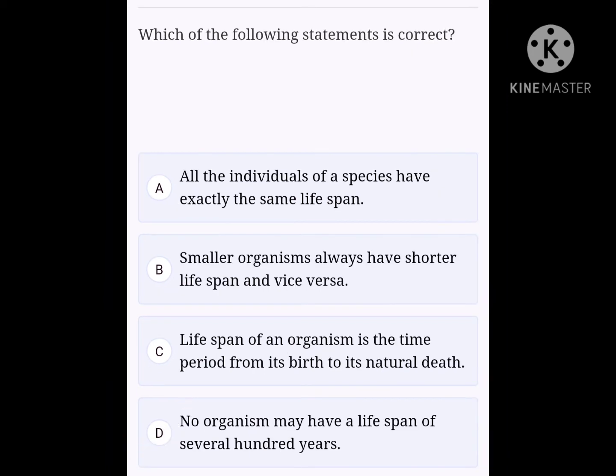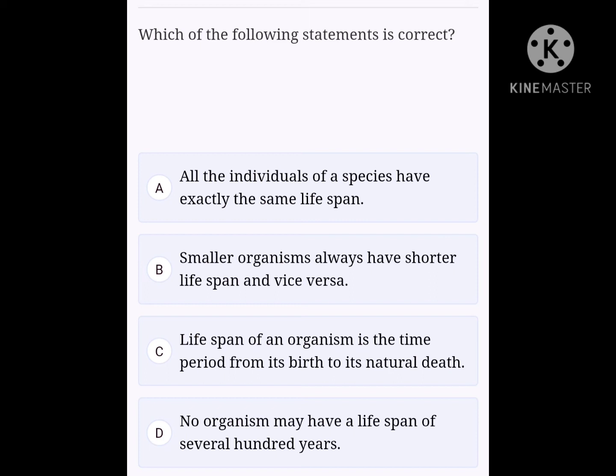Okay, next question. Which of the following statements is correct? Option A, all the individuals of a species have exactly the same lifespan. Option B, smaller organisms always have shorter lifespan and vice versa. Option C, lifespan of an organism is the time period from its birth to its natural death. Option D, no organism may have a lifespan of several hundred years.